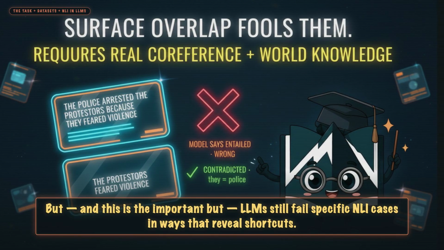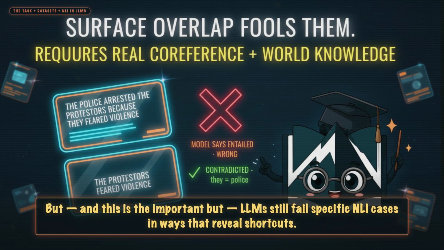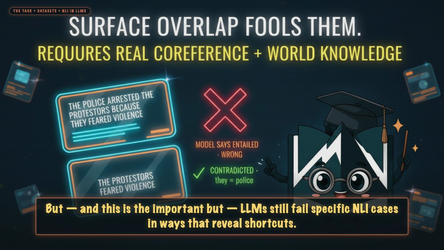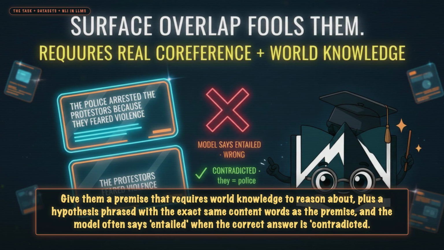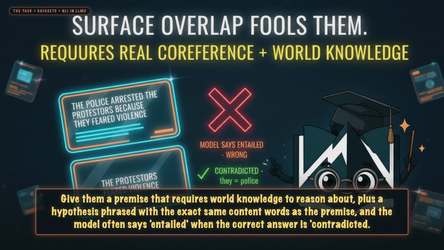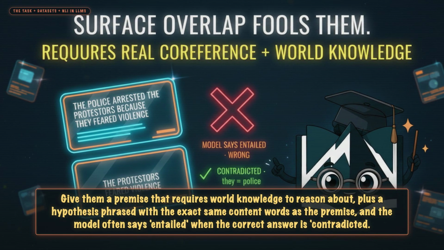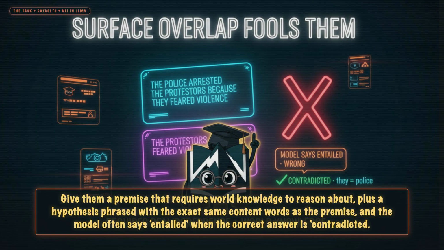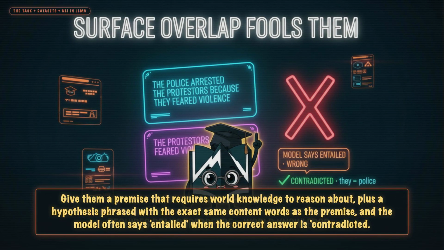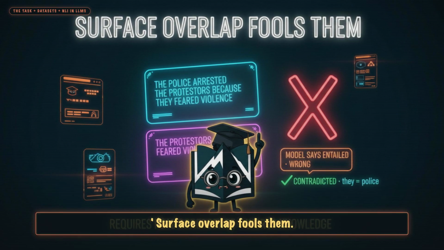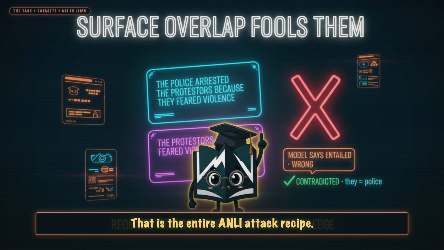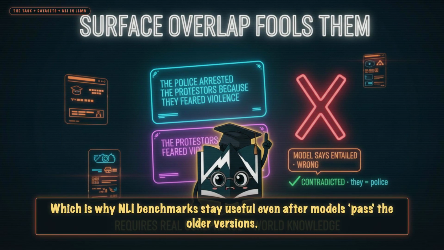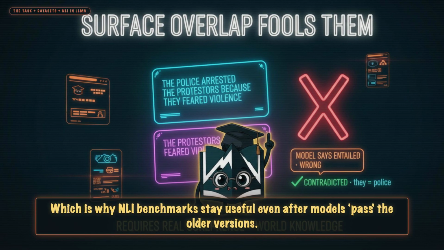But, and this is the important but, LLMs still fail specific NLI cases in ways that reveal shortcuts. Give them a premise that requires world knowledge to reason about, plus a hypothesis phrased with the exact same content words as the premise, and the model often says entailed when the correct answer is contradicted. Surface overlap fools them. That is the entire ANLI attack recipe, which is why NLI benchmarks stay useful even after models pass the older versions.